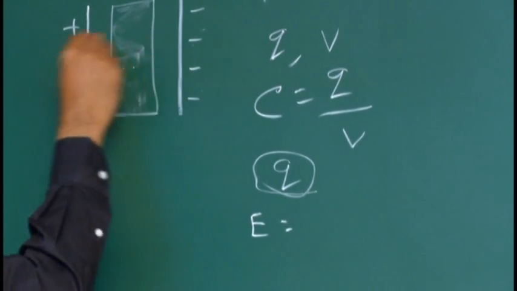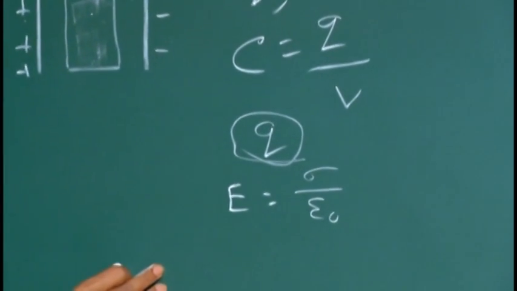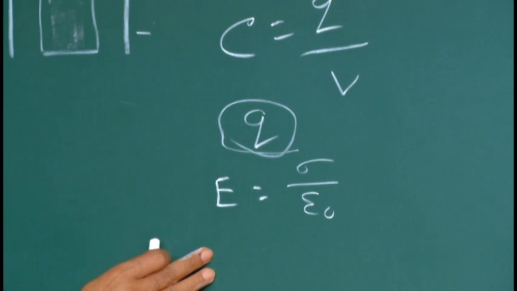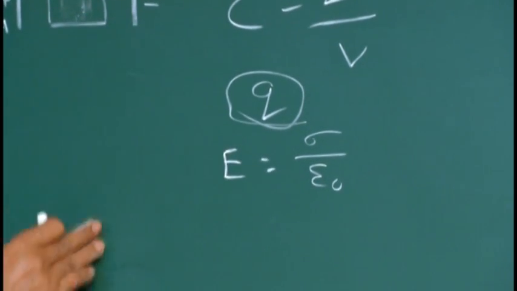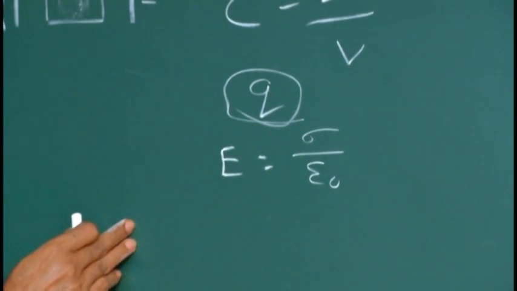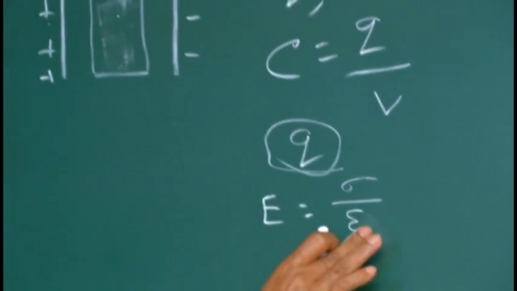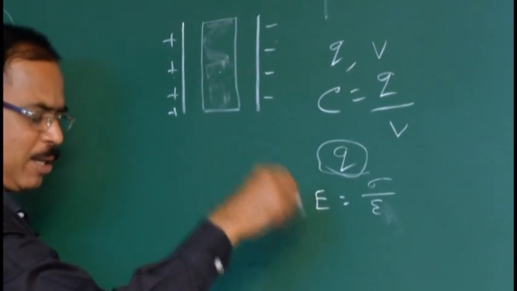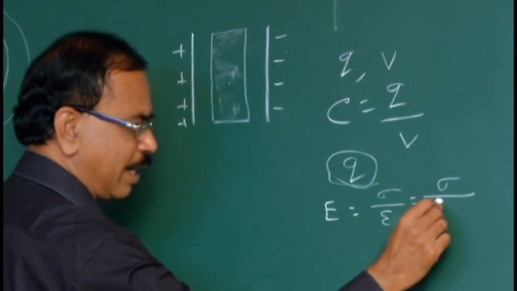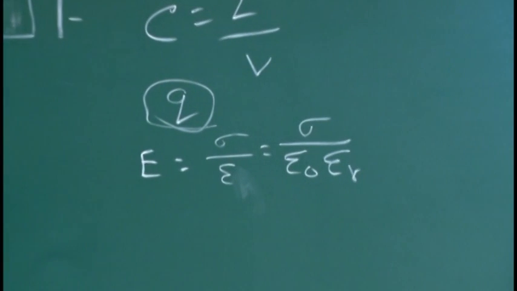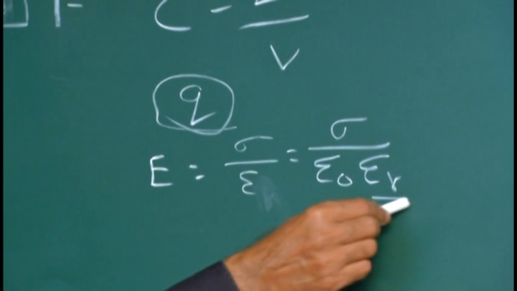And what will happen to the electric field? The electric field at a point in between the two opposite charged sheets in air is sigma by epsilon naught. We know that one. It is one of the applications of Gauss theorem. Otherwise, if a dielectric medium is available, it is sigma by epsilon. The electric field at a point in the dielectric medium in between the two opposite charged plates, sigma by epsilon naught, can be written as sigma by epsilon naught into epsilon r. In air it is only epsilon naught; with a dielectric medium it is epsilon r.